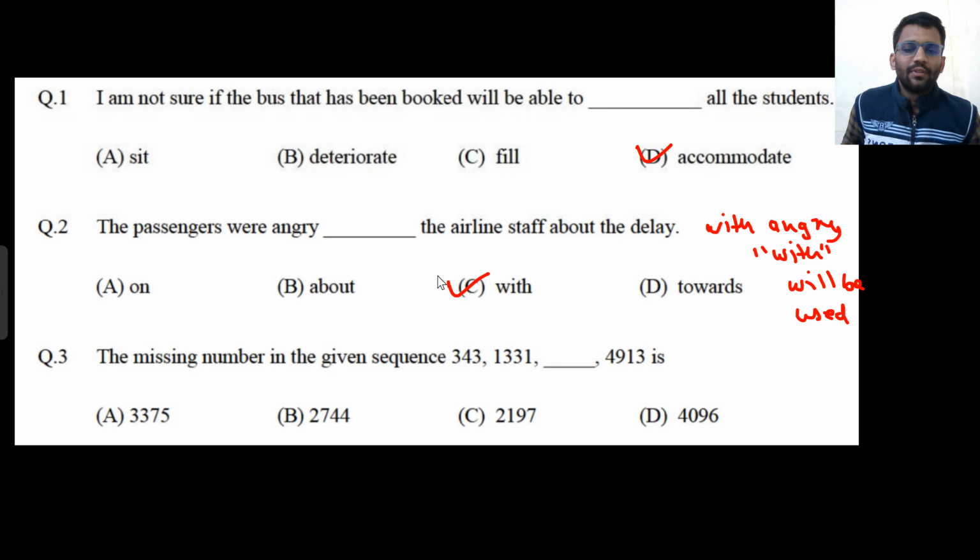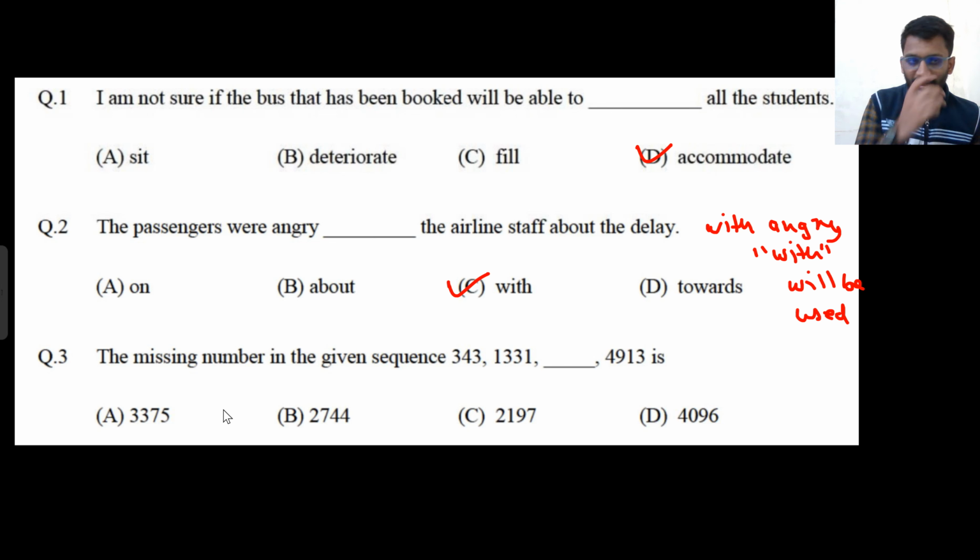There are other words as well, like pleased. I am pleased with you, not at you, on you, or by you. I am pleased with her. I am pleased with your work. So after pleased as well, "with" is used. There are these kinds of examples. Now, the missing number in the given sequence is, okay.